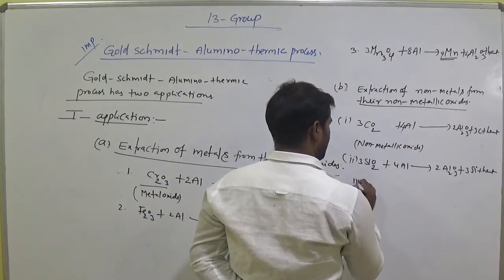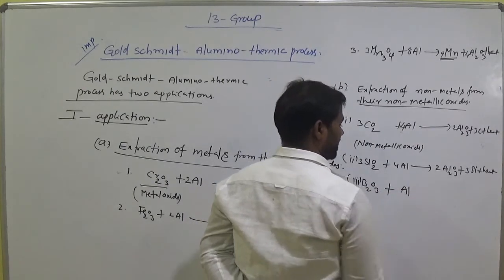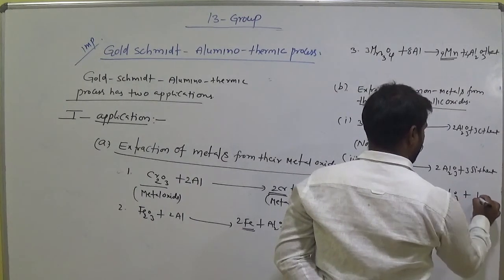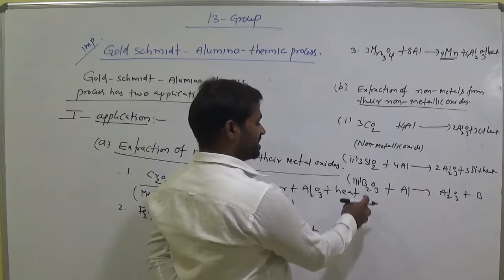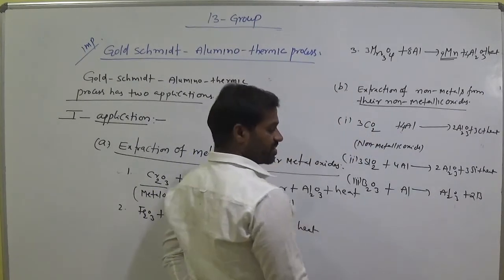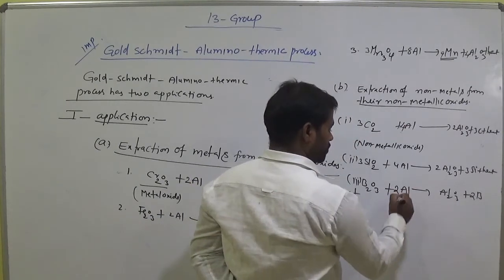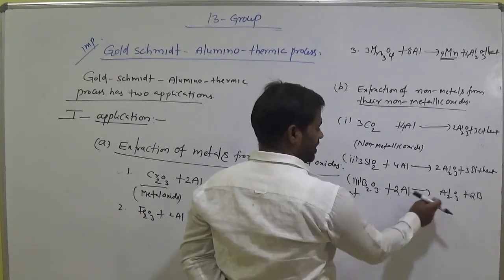And the third example here, B2O3. Boron is a non-metal. When treated with aluminium, it produces Al2O3 plus boron. So here how many borons? 2 borons. Keep 2 here. Here 2 aluminiums, keep 2 here, and here 3 oxygen, 2 boron, 2 boron, 2 aluminium, 2 aluminium.